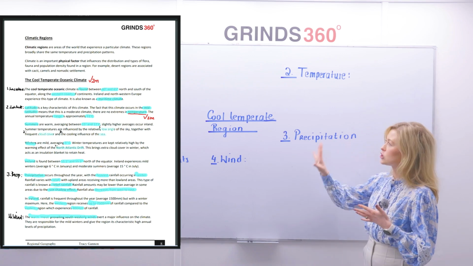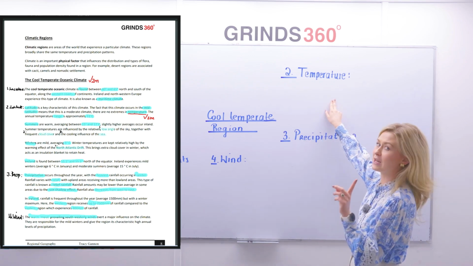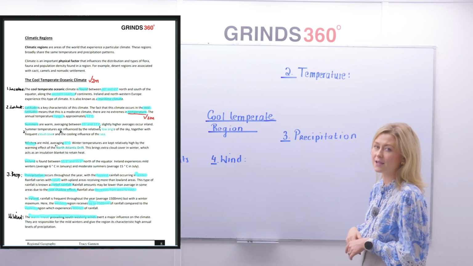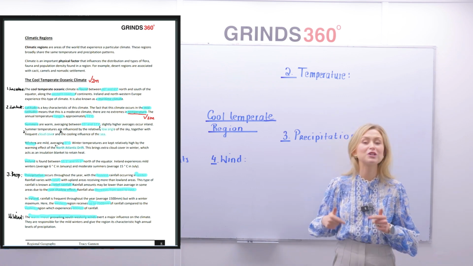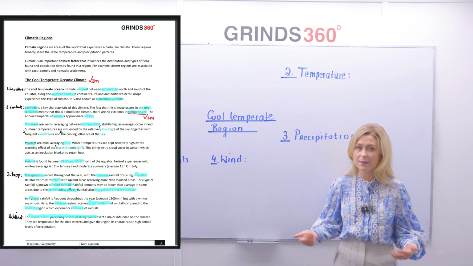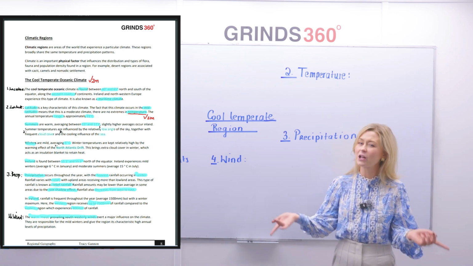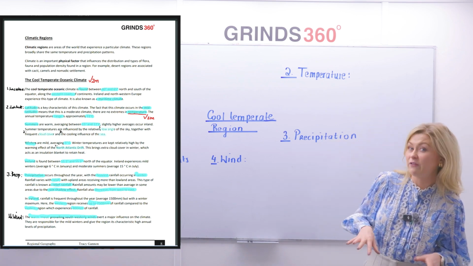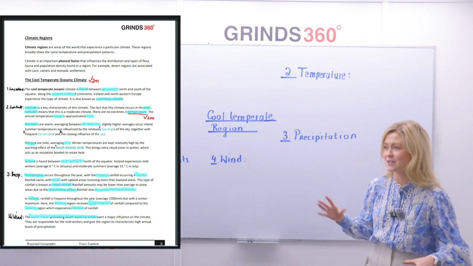Next, we're going to focus on number 2. You'll see here behind me, temperatures or latitude. If you want to write in temperature/latitude along the left-hand side, please do, because latitude majorly impacts the temperatures. Highlight the word latitude. Above the word latitude, I want you to write down distance north or south of the equator. What do we know about latitude? The further you move away from the equator, typically speaking, the colder it gets, and the closer you move towards the equator, the warmer it gets. We're located about 51.1 degrees north of the equator here in Ireland, so we have that moderate climate.